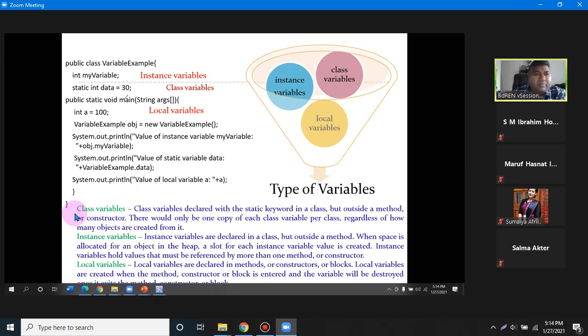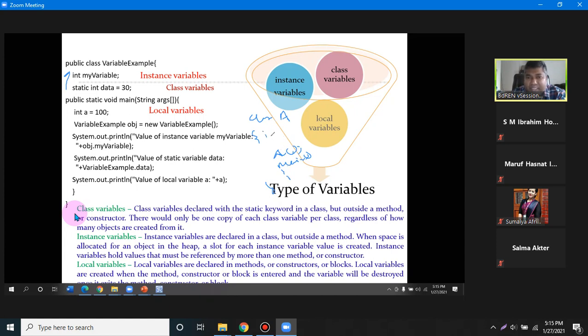We declare the data inside the class as member data. When you define the class, we also have a constructor, we may have methods. Before the method or constructor, we have a space here.